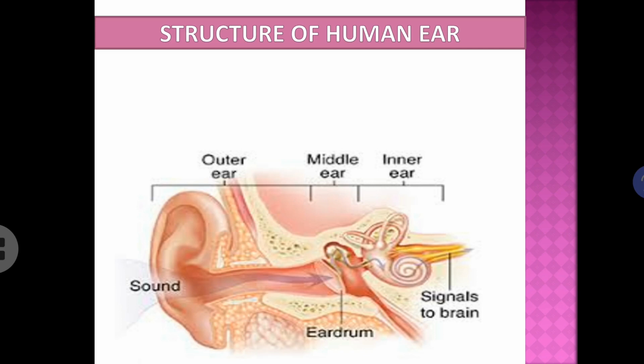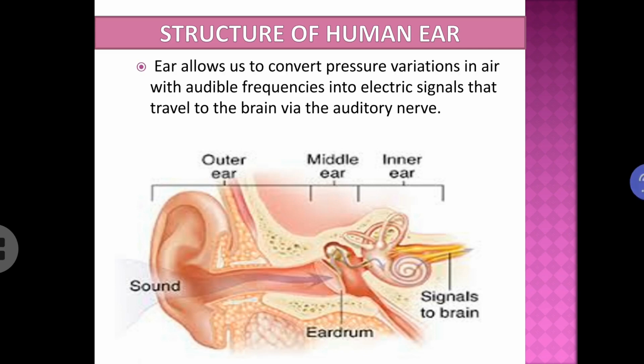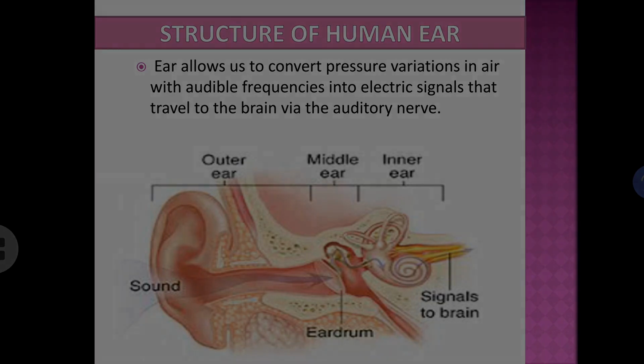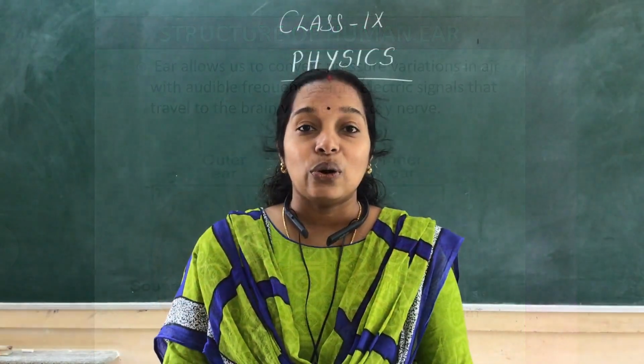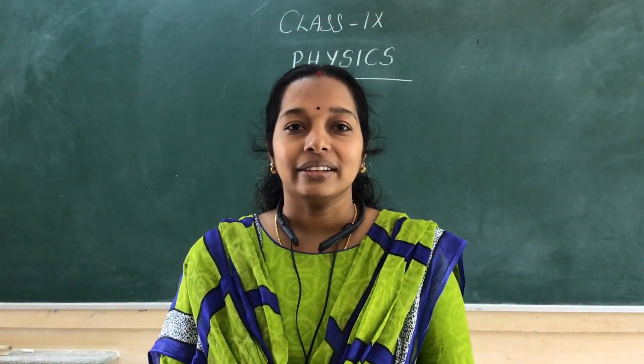These electrical signals reaching the brain via the auditory nerve help us to hear. I hope all of you understood how we are able to hear sound. All these things are happening right now inside your ear, isn't it? Very exciting, right? I hope all of you enjoyed the lesson.